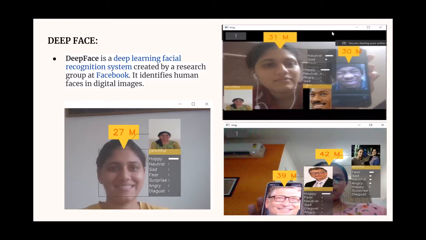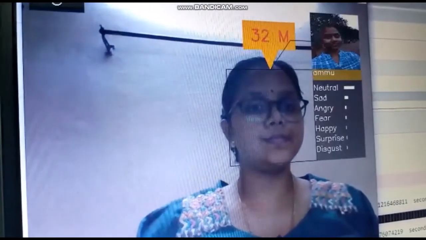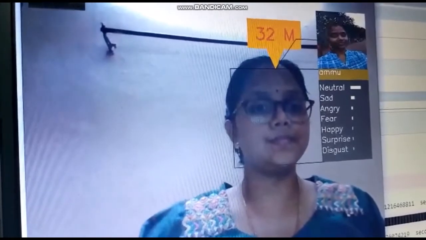For the facial recognition part, we use the DeepFace library, which is a deep learning facial recognition system created by a research group at Facebook. It identifies human faces in digital images. This is the DeepFace execution. As you can see, the face is recognized and also the emotion.